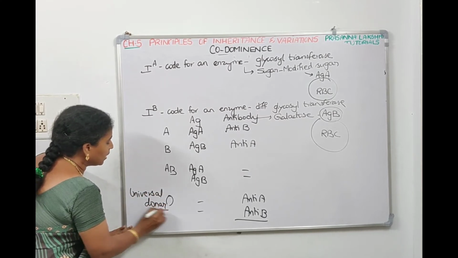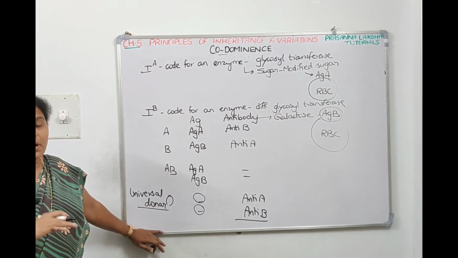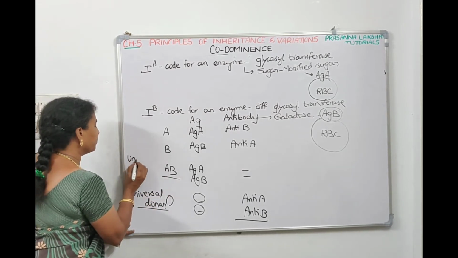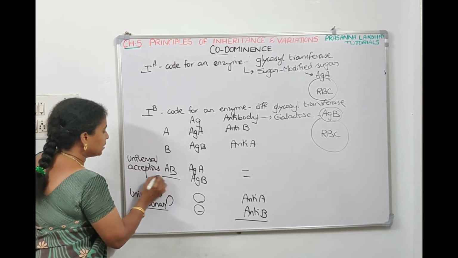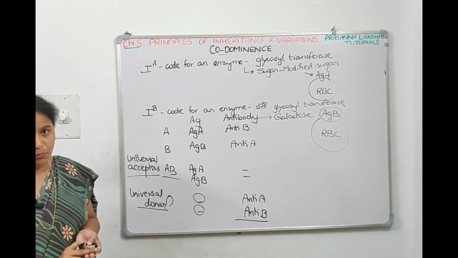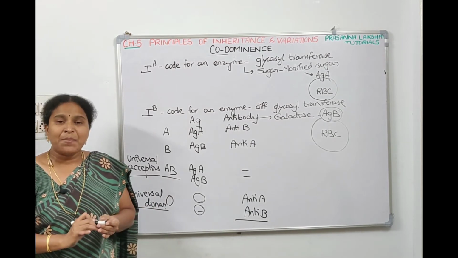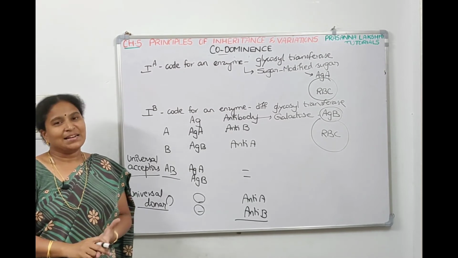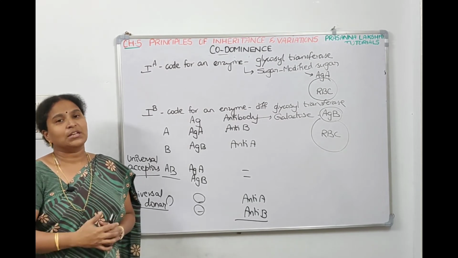Why are they called universal donors? Since their RBC does not have any antigens. So if they are universal donors, who are universal recipients, universal acceptors? The AB blood group. Means O can donate blood to A, B, AB and O also. That's why they are called universal donors. AB are universal recipients, universal acceptors. Means AB can take blood from A, B, AB and O. Take a screenshot, then we'll talk about the next concept.